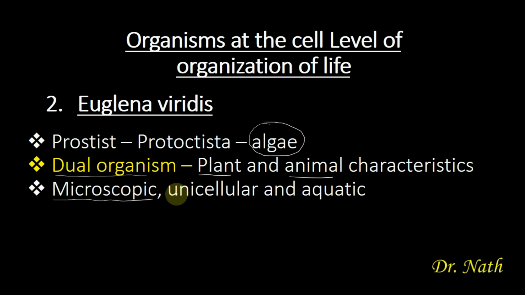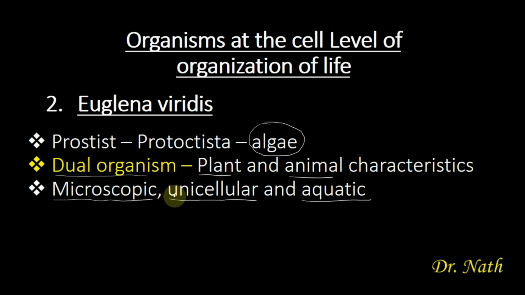Another feature of the Euglena is that Euglena is a unicellular organism. That means that Euglena is made up of one cell. And remember, we are looking at organisms at the cell level of organization of life. So that tells you that Euglena is made up of one cell. And also Euglena is aquatic. That means it can only be found in water. It can only be found in the aquatic environment.